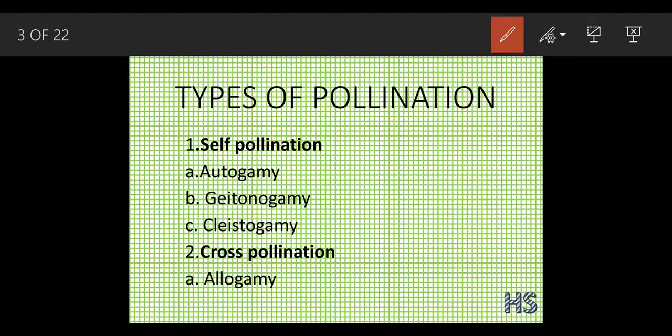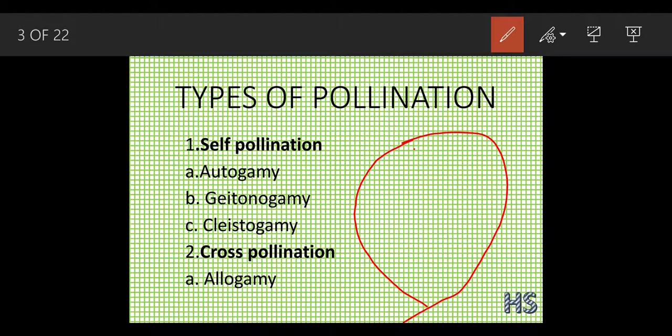The third one is called cleistogamy. Here the word cleisto means closed. This is a very peculiar condition of pollination. This cleistogamy condition occurs in the pansy flower. What happens in a pansy flower? See, I am going to explain. Suppose I draw a calyx, and you know about the calyx.